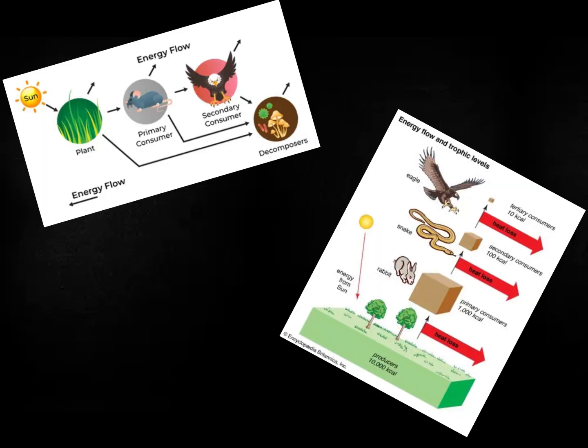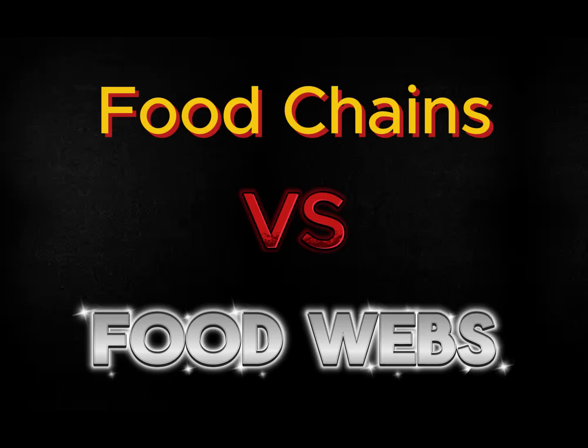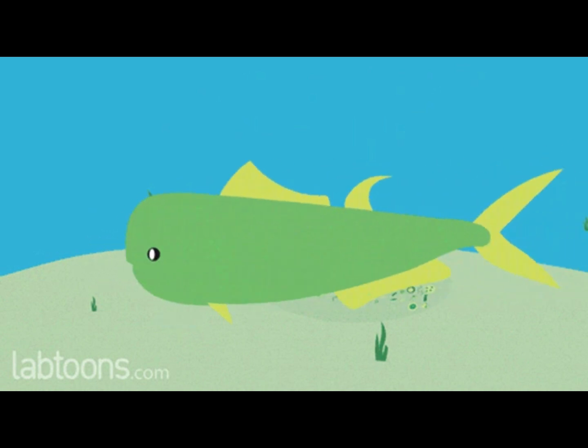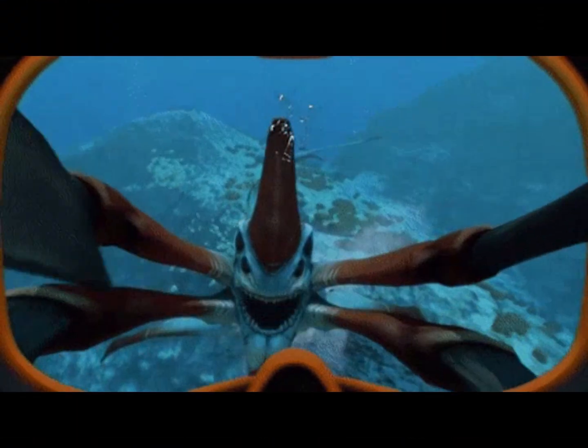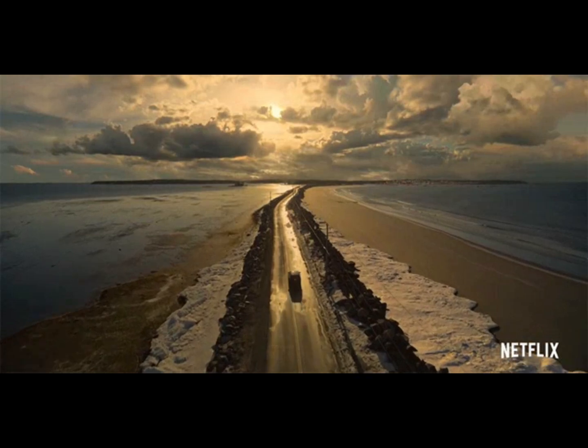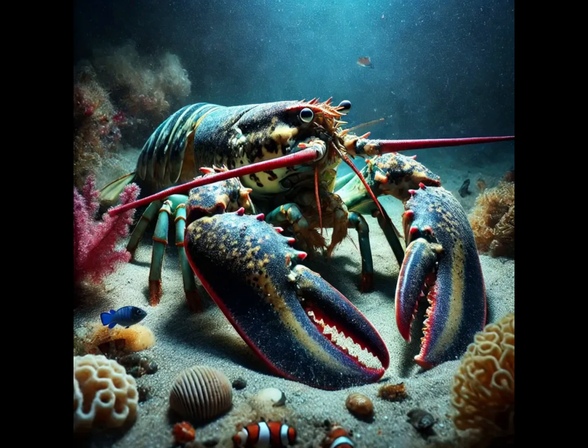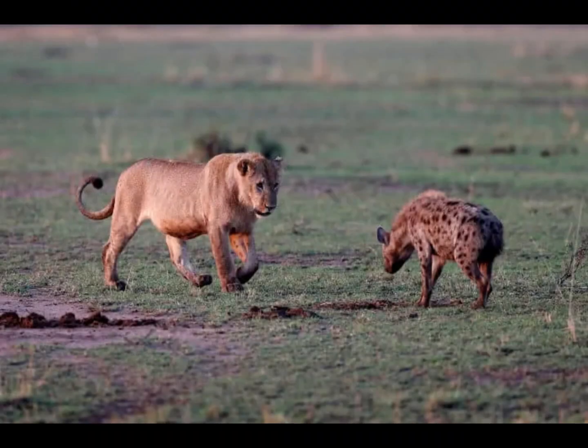To understand these, we must also understand food chains and food webs. A food chain is a simple linear sequence that shows how energy and nutrients flow from one organism to another in an ecosystem. It follows a single pathway starting from producers like plants and moving through various consumers like herbivores, carnivores, etc. until it reaches the top predator.